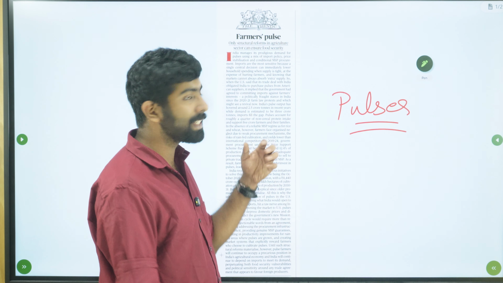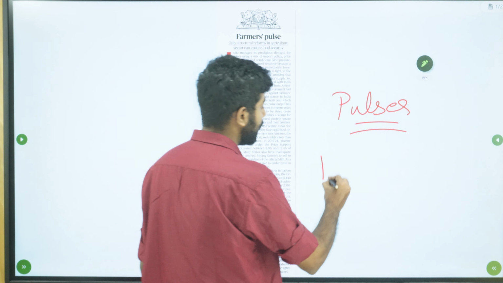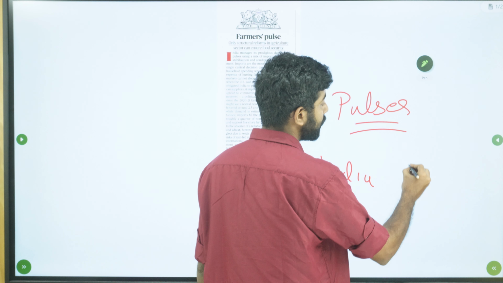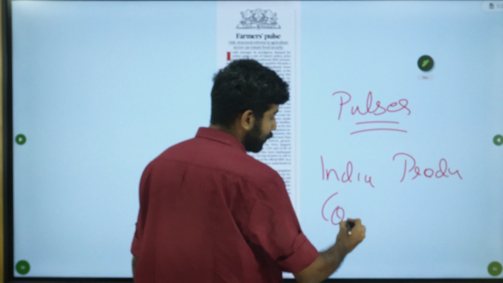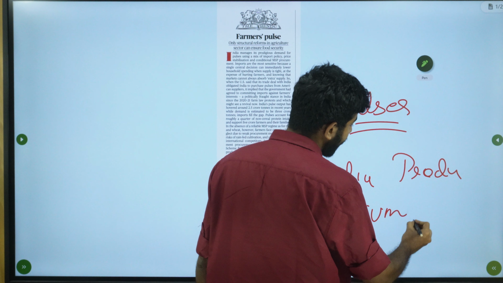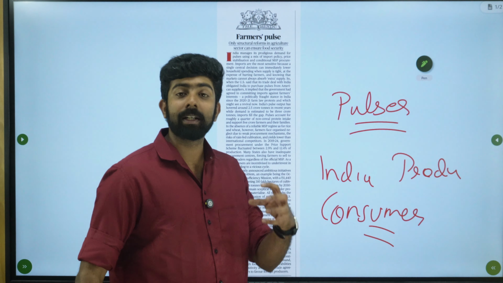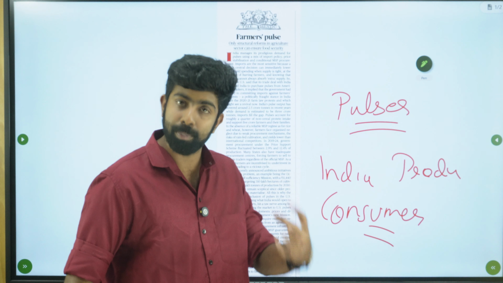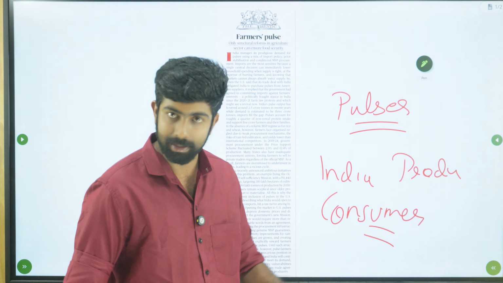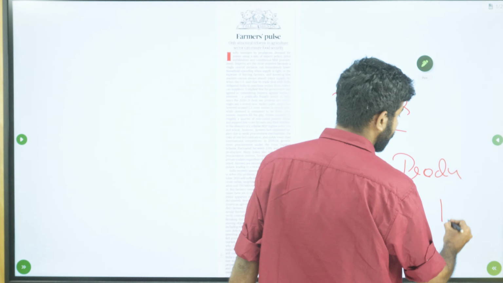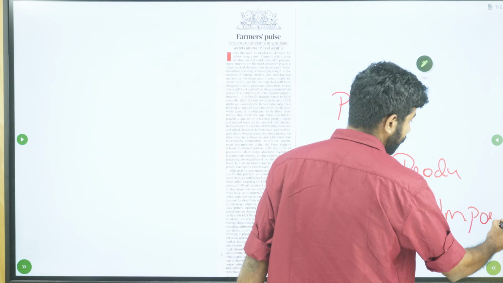At the international level, India is actually the largest producer. We are also the largest consumer, and our consumption is met by imports. We are not self-sufficient in the case of pulses. We import. We are also the world's largest importer.